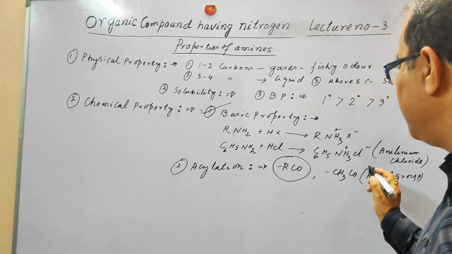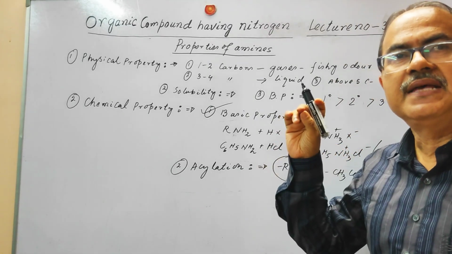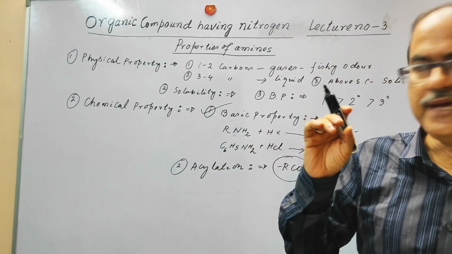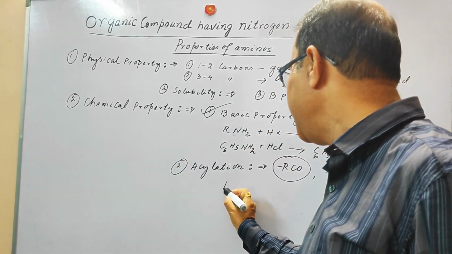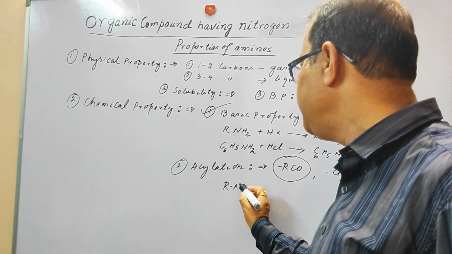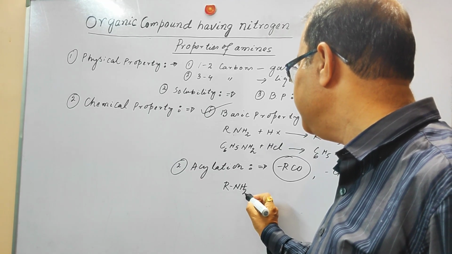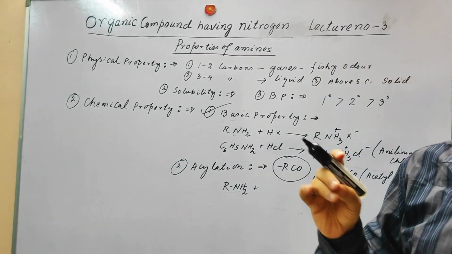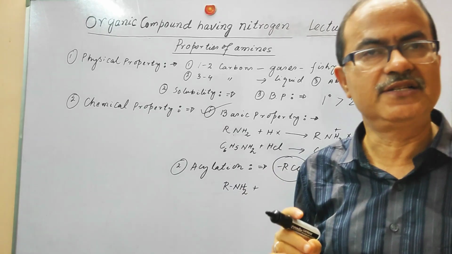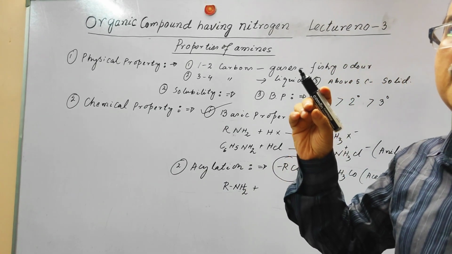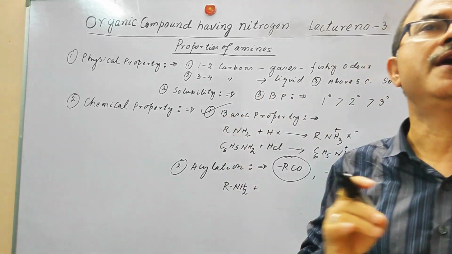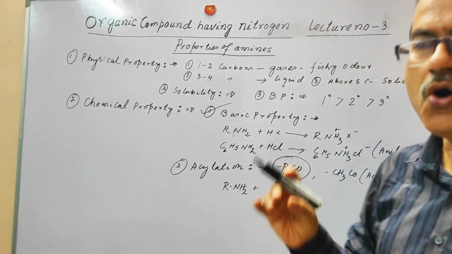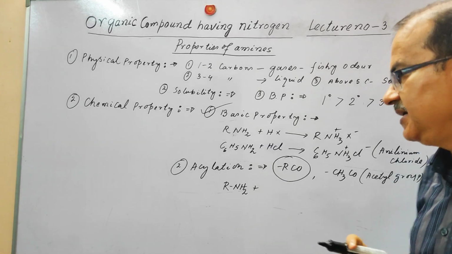When we do this acetylation, we have to react the amine, and one thing to understand is that only primary and secondary amines undergo this acetylation or acylation reaction, because the tertiary amine does not have any hydrogen, so it does not take part in this reaction.